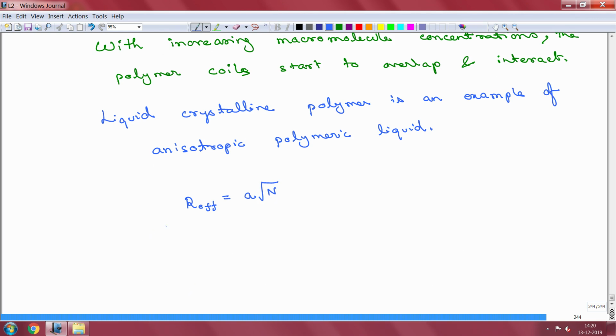So, the volume of such a polymer, the coiled polymer, so the volume or the effective volume, okay, so I will just write V for volume. Okay.